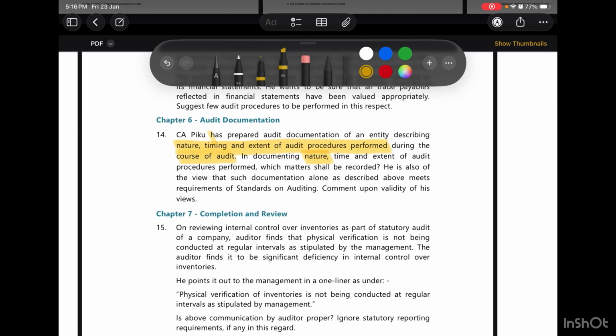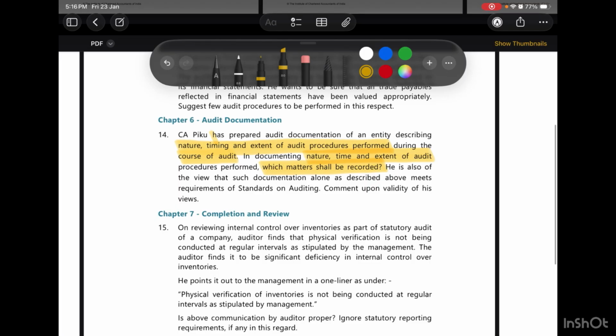In documenting the nature, timing and extent of the audit procedures performed, which matters shall be recorded? This is the first part of the question. Next, he is also of the view that the documentation described above alone meets the requirements of standards on auditing. Comment upon the validity of his views.